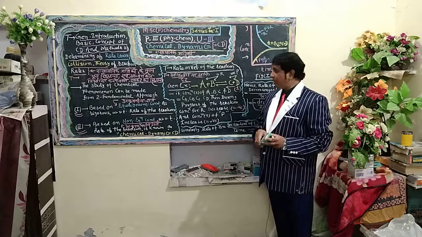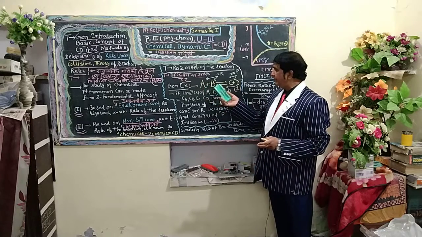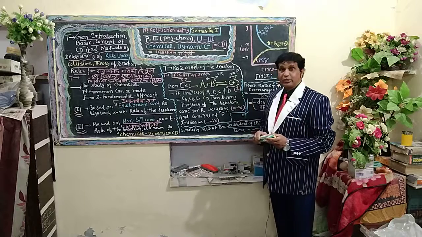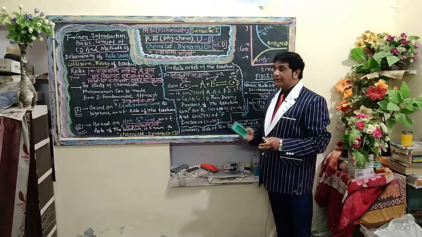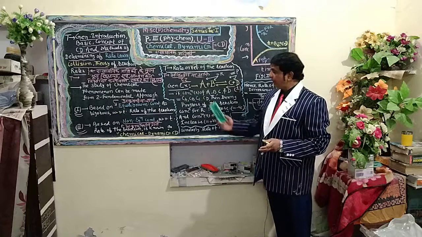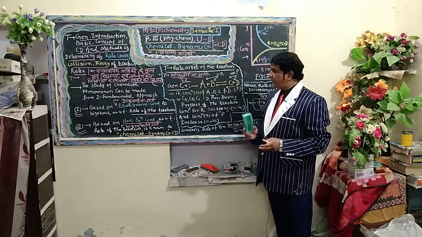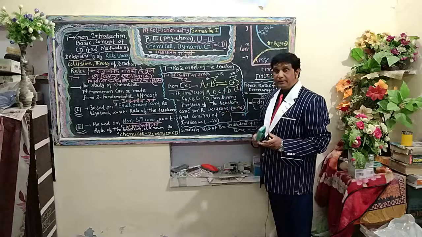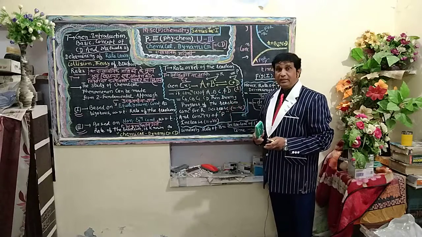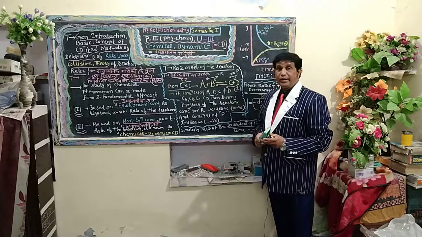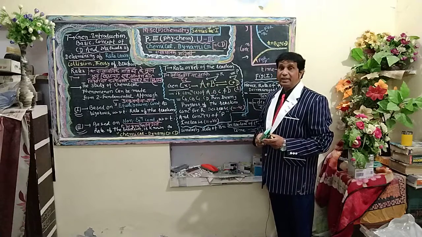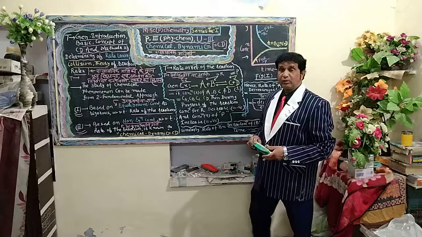Suppose we assume the concentrations of A, B, C and D are expressed in terms of Ca, Cb, Cc, Cd: concentration of A, concentration of B, concentration of C, concentration of D. These are the various concentrations with respect to A, B, C and D, reactant and product respectively.